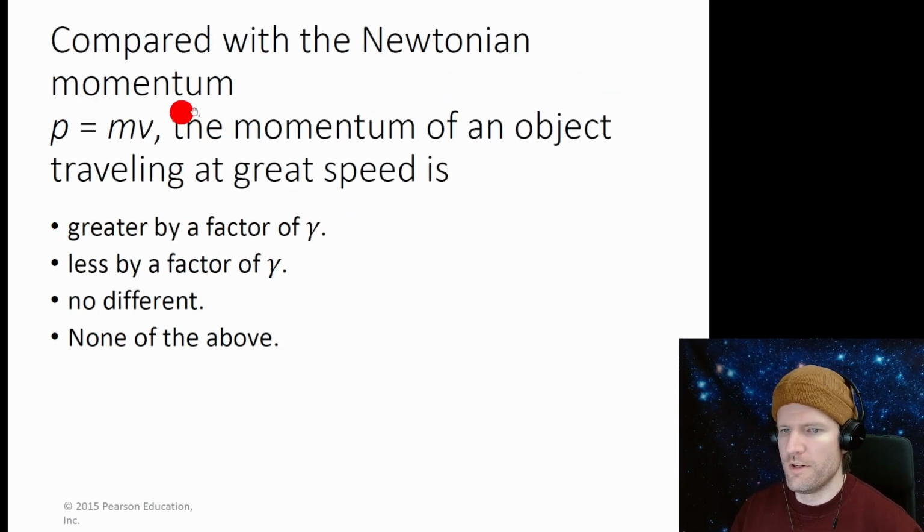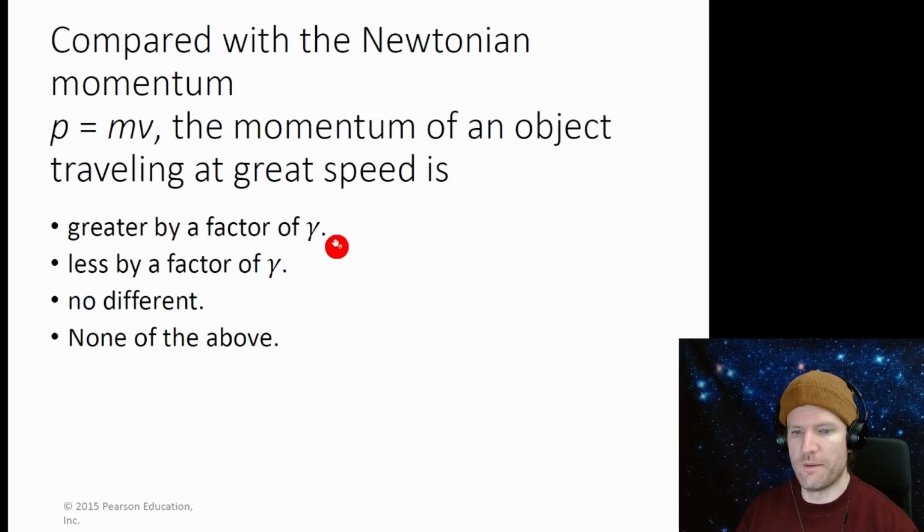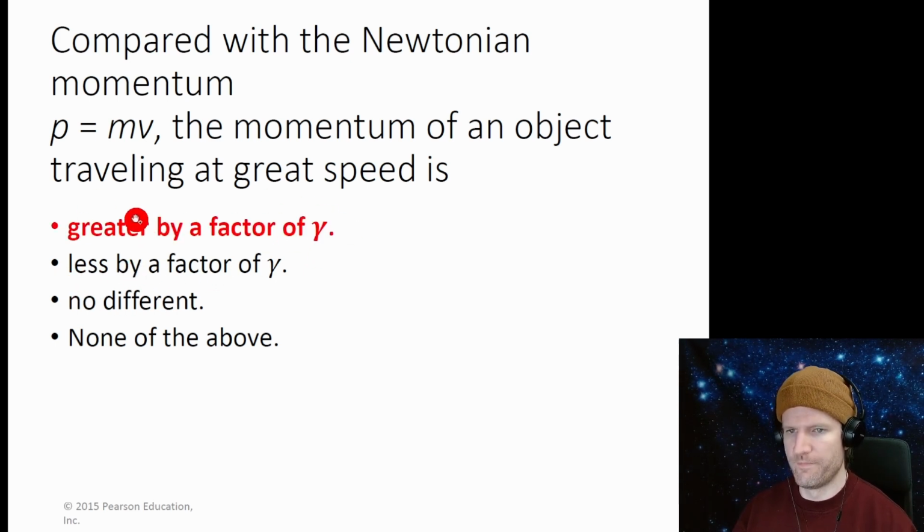Compared with the Newtonian momentum, p equals mv, the momentum of an object traveling at great speed is greater by a factor of gamma. Gamma is always greater than 1, so it's not less, it's not no different, so it's got to be the first one.